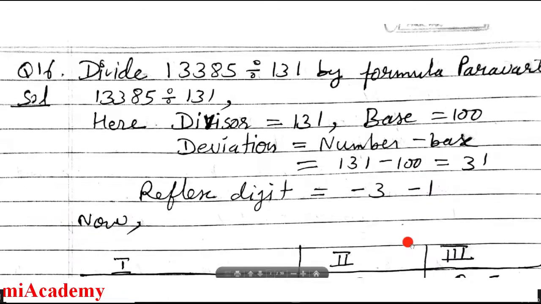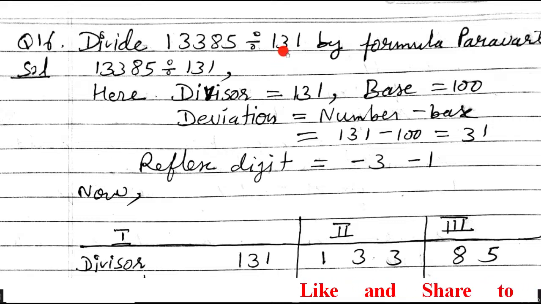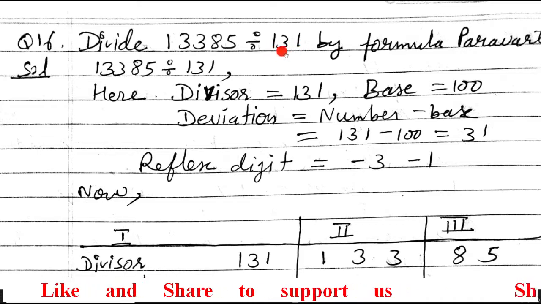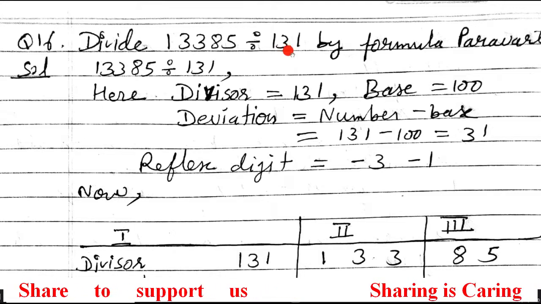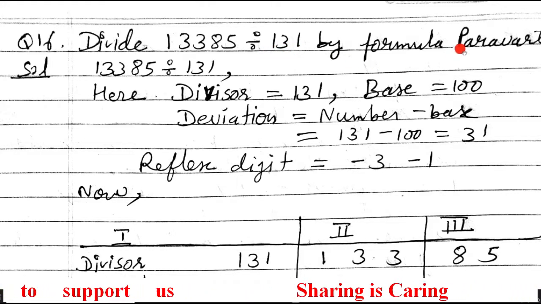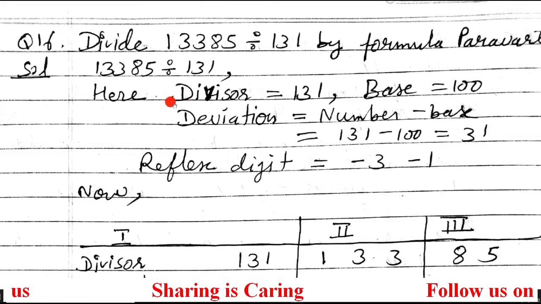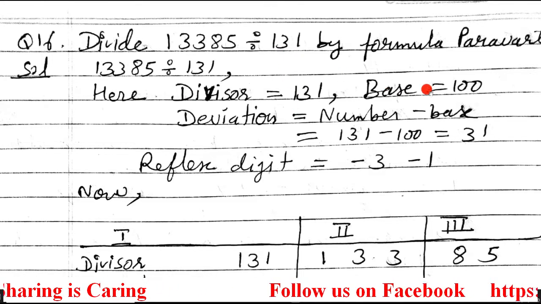The next question is again the same. We have to divide this by the Parvartiya method. In the Parvartiya method, we will see whether the question is appropriate or not. Here the divisor is 131, and you can see that this 131 is near to 100 and it is more than the base. That's why the question is suitable for the Parvartiya method. So now we are going to do the Parvartiya method. First we will write down the divisor, then write down the base.